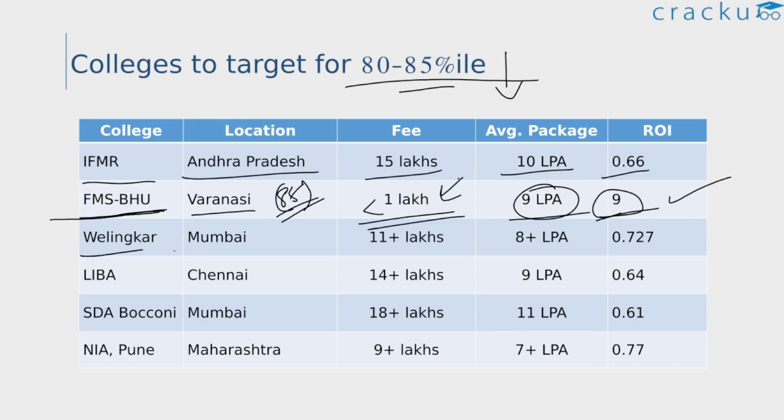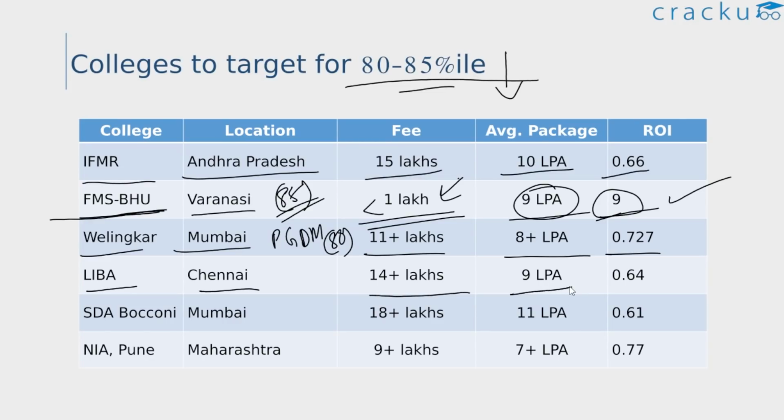Next we have Welingkar Mumbai. The cutoff for their PGDM course is around 80 percentile. This is their fee and the placement, so decent again in terms of ROI. Next we have LIBA Chennai with a fees of 14 lakhs and average package, basically this is their median package that's given. Then we have SIES Mumbai. Again their fees is 18 plus lakhs, so the fees is slightly higher and their average package is 11 lakhs.